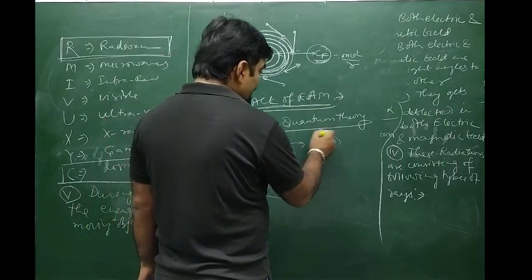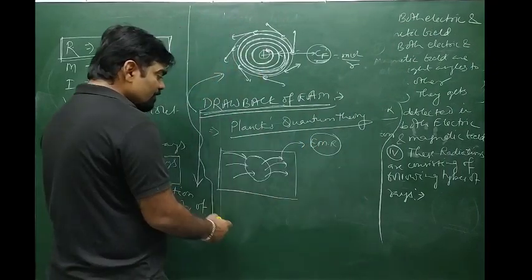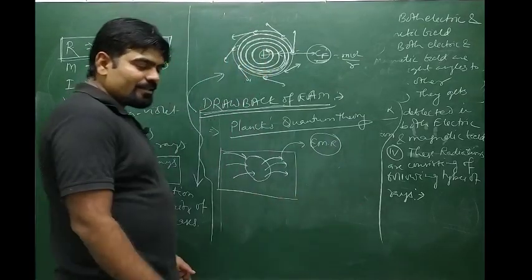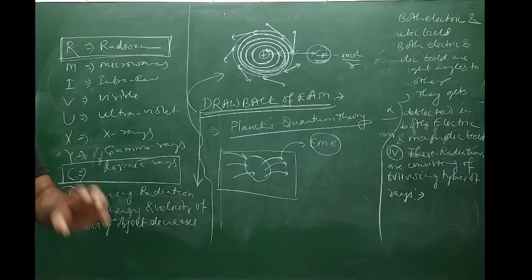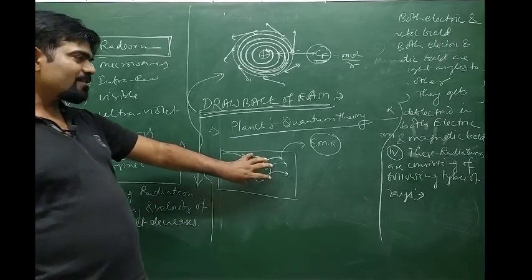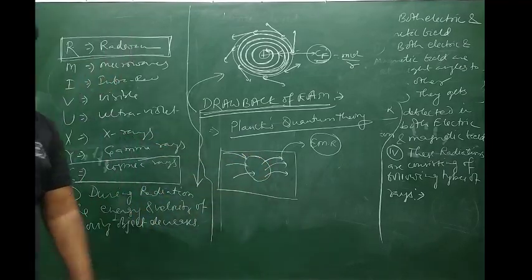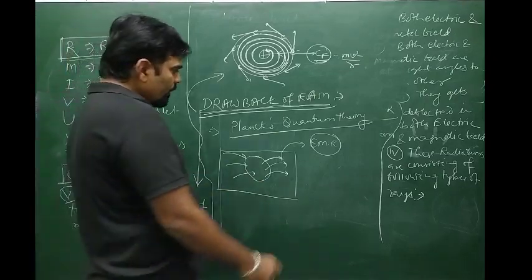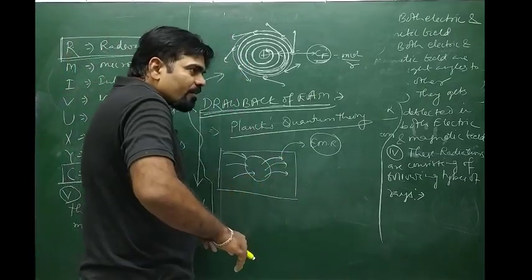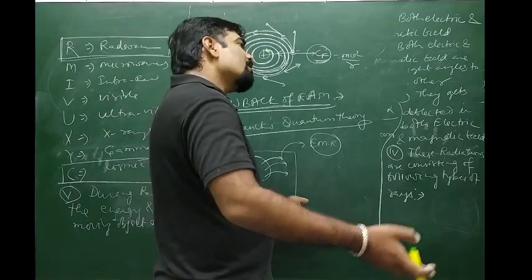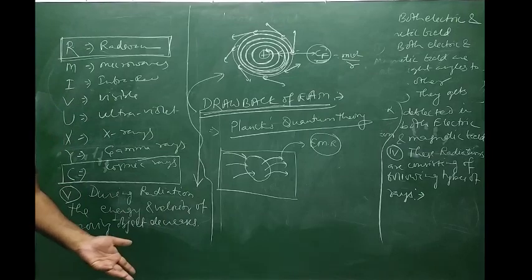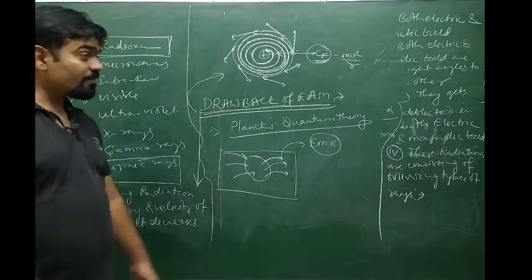So Planck states that radiations take place in the form of small packets, because these consist of multiple radiations. Multiple radiations will have different wavelengths, so it will not radiate energy of one type of wavelength. It will have multichromatic radiations, you can say.